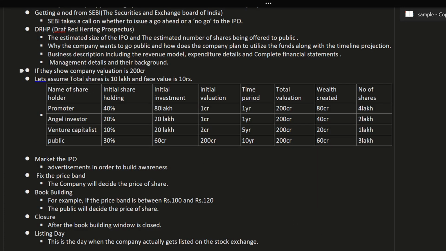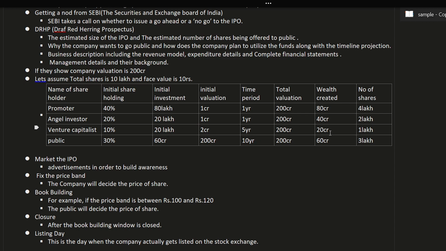As I told you, the company valuation I took is 200 crore. That is the total valuation, and the promoter's share is 40%. So 40% of 200 crore is 80 crore, the angel investor's 20% is 40 crore, and the venture capitalist's 10% is worth 20 crore. Just think, if you are the venture capitalist, you invested only 20 lakh for 10% of this company. When it is listed in the IPO, you have a profit of 20 crore by investing just 20 lakh 5 years before.